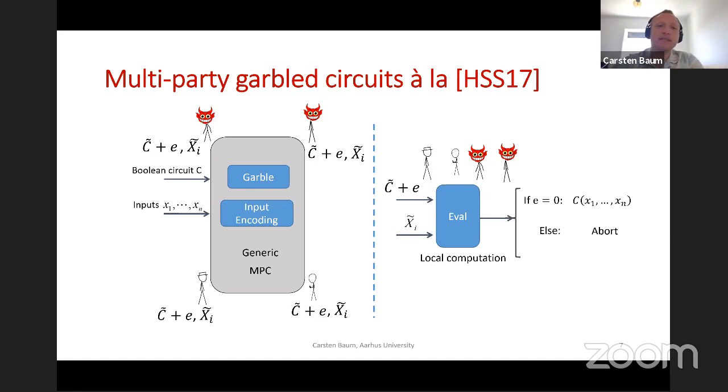So if each party broadcasts its input encoding, then we can apply the circuit to the input encoding locally using the evaluation algorithm. And the guarantee is that if the error is 0, so the circuit was garbled correctly, then we get the correct output. And in normal BMR protocols, you otherwise would abort, right? So our goal is going to be, how can we tweak this to instead have cheater identification?